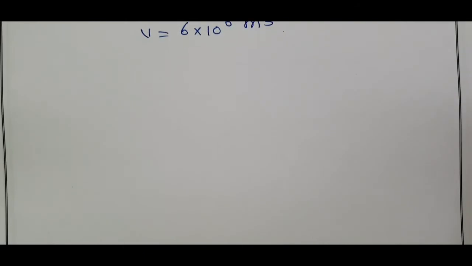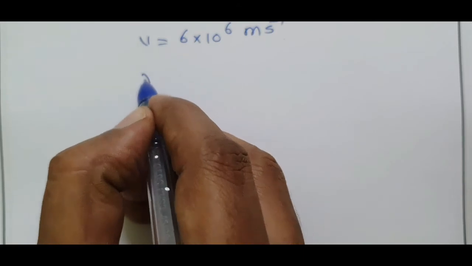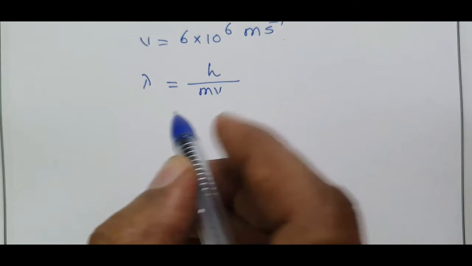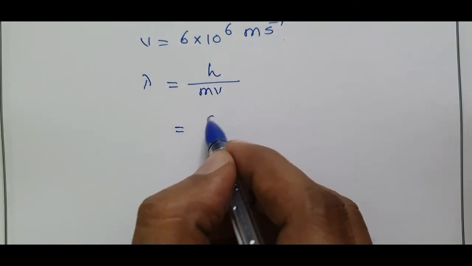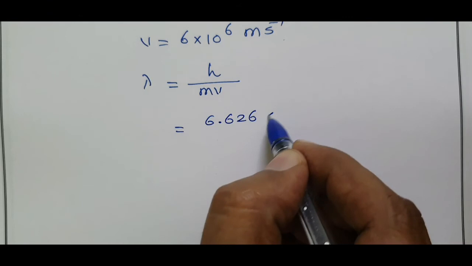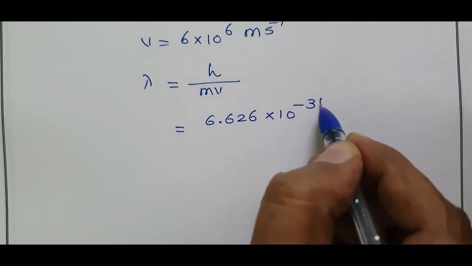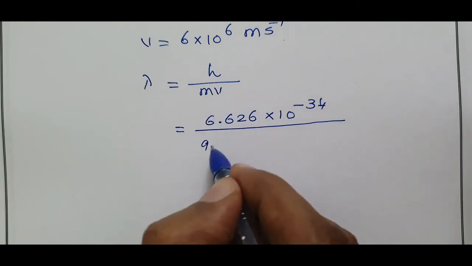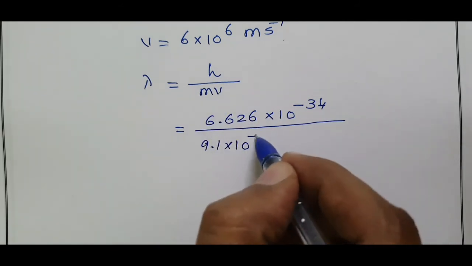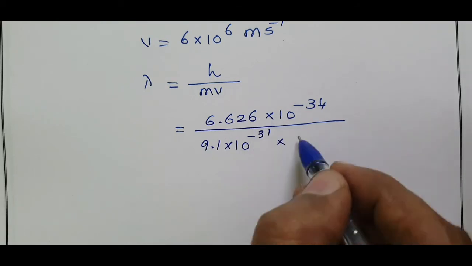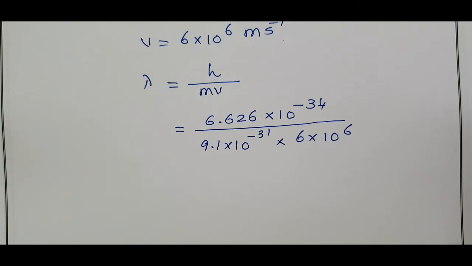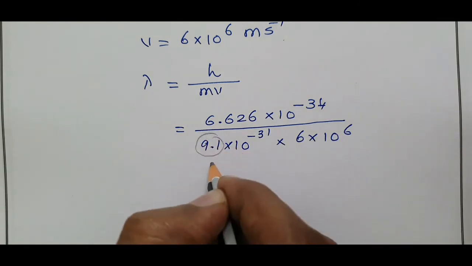Now we substitute all these values in the lambda formula. Lambda equals h by mv, that is, h value 6.626 into 10 power minus 34 divided by m value 9.1 into 10 power minus 31 into v value 6 into 10 power 6. As usual, 9.1 is taken as 9.